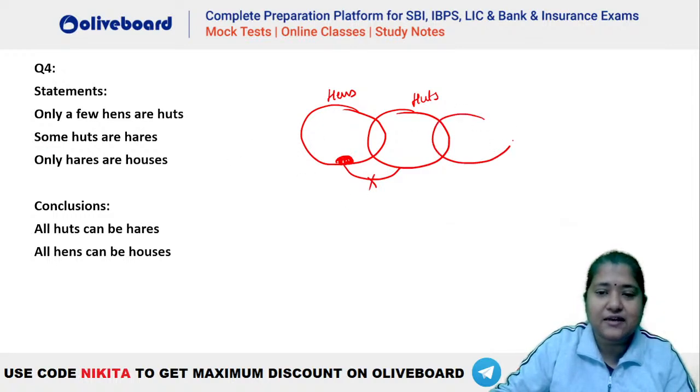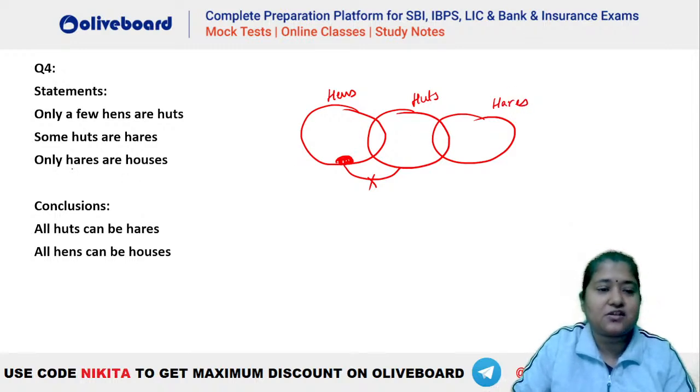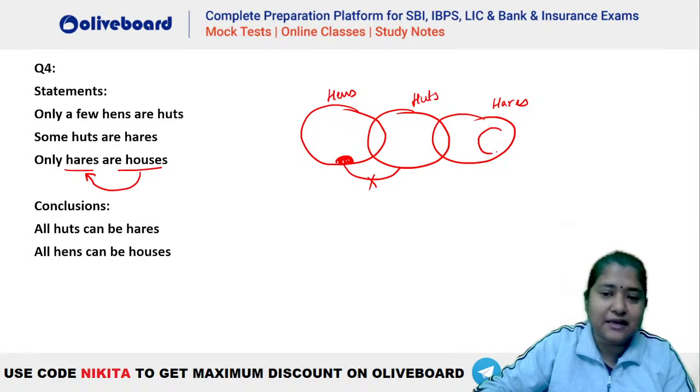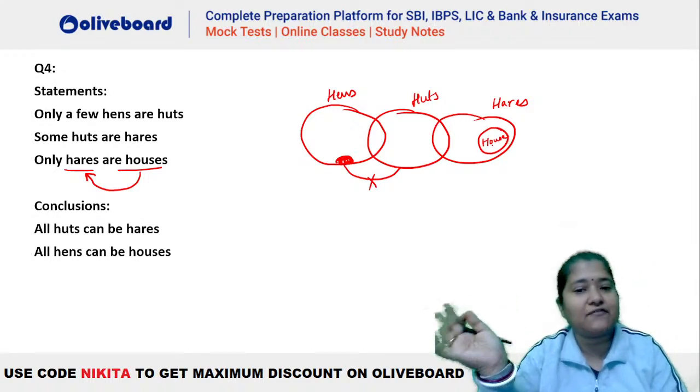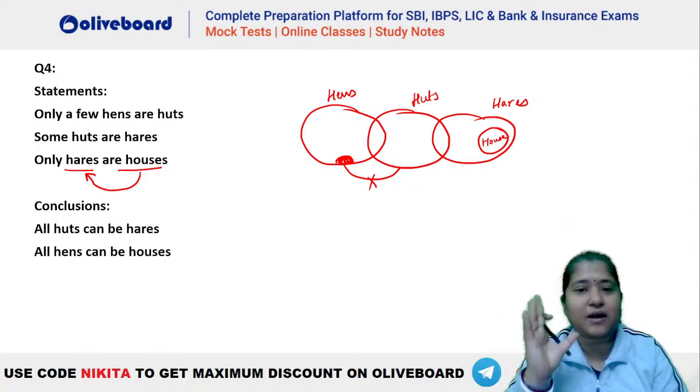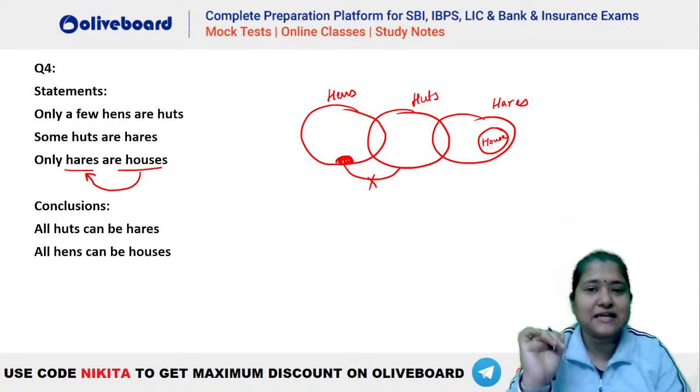Okay, some huts are here's. So some huts are here's will be like this. Let's say this is here's here. So some huts are here's. Only here's are houses. That means houses should be a part of only and only here's. It should not be a part of anything else, right? It can never be a part of hut. It can never be a part of hen. Okay, so this is the diagram here.